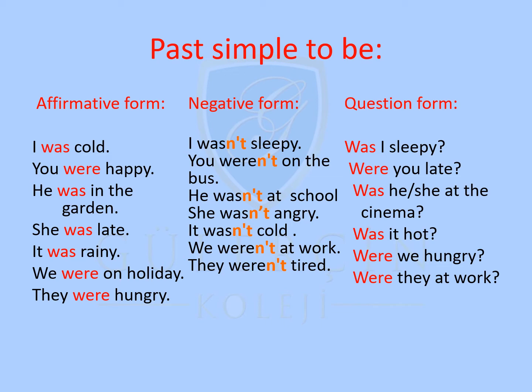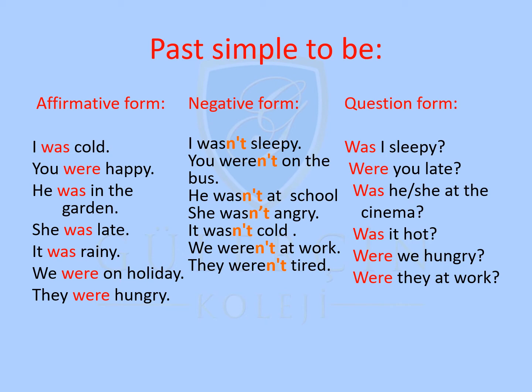Let's go to negative. What we do is just add not after was, I was not, or not after were, you were not, you weren't. I wasn't sleepy. You weren't on the bus. He wasn't at school. She wasn't angry. It wasn't cold. We weren't at work. They weren't tired.